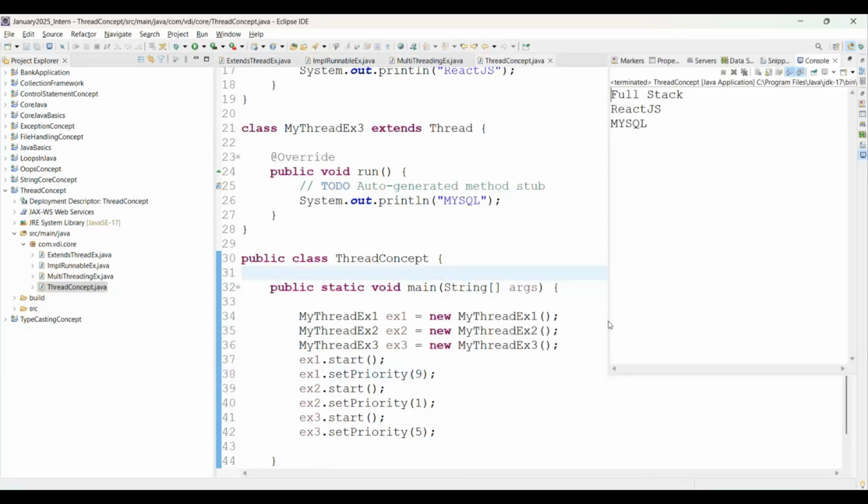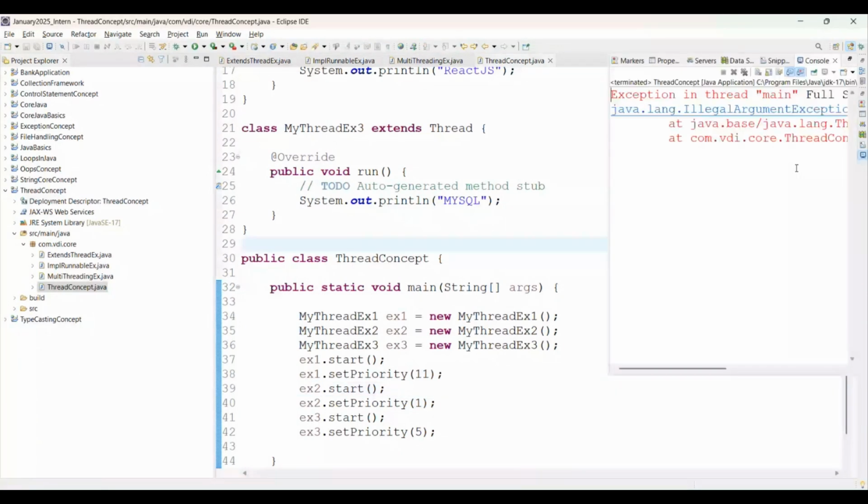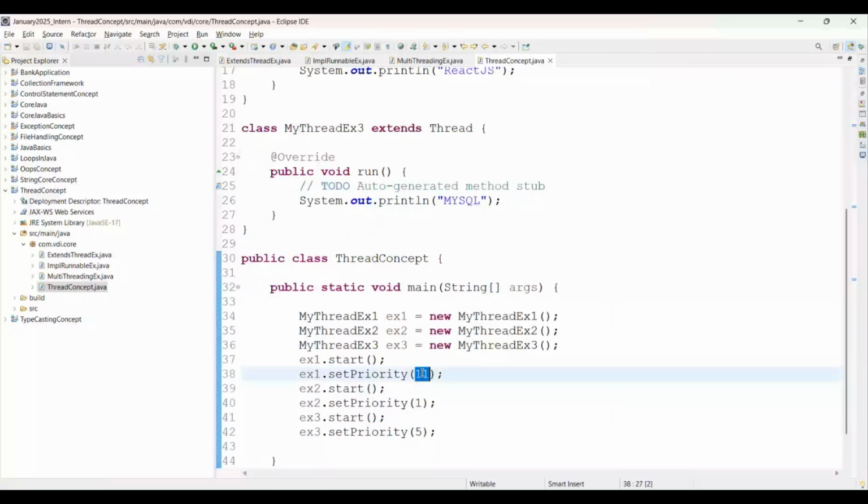Okay, run the Java application. If you give 3 here, it will be considered beyond whatever we have given. Like 1 means min priority, you can simply say. And whatever you give, 3, 4, 5, it will be considered as norm priority. Run as Java application. But if you give more than 10, definitely it will give us an illegal argument exception, and this is a runtime exception. I hope today you got clarity on one more exception, the illegal argument exception. Perfect? Yes. Now I am just passing 10 here, and we are trying to run as Java application to give us the output.